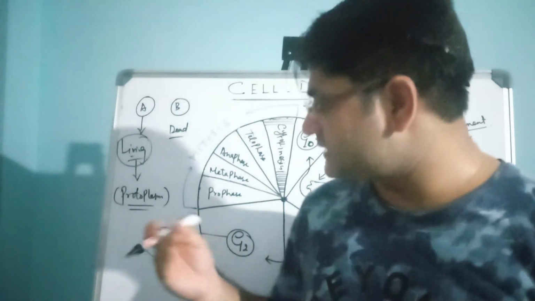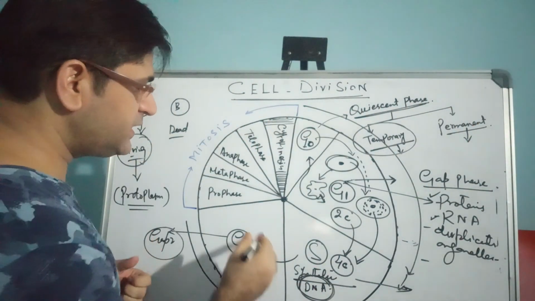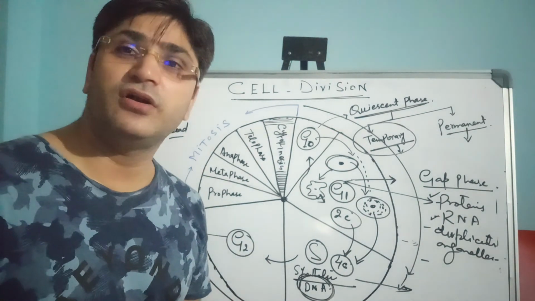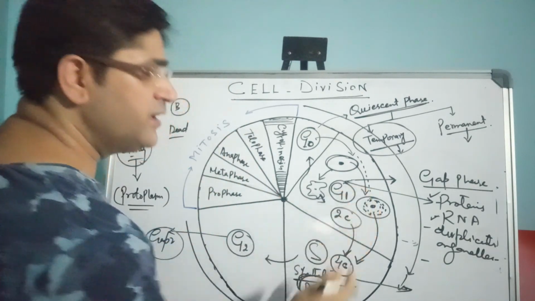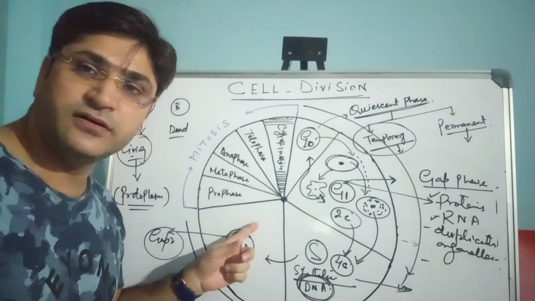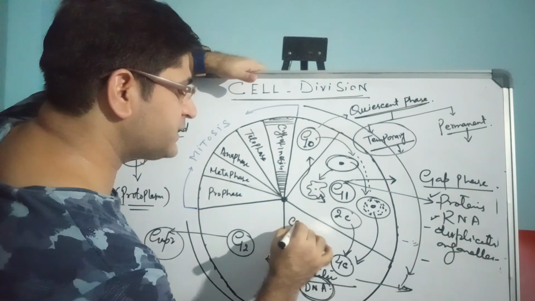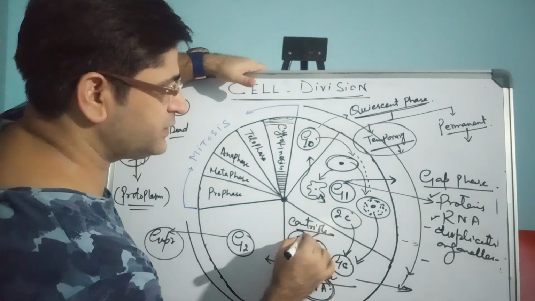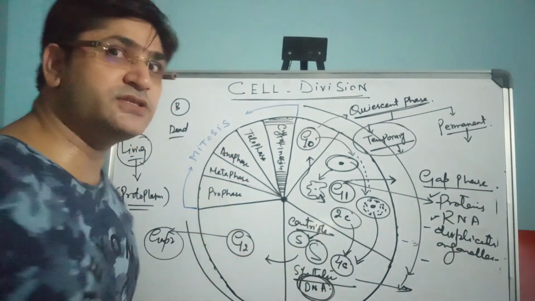The proteins get synthesized, RNA gets synthesized, and there is duplication of some major organelles like mitochondria and chloroplast. But remember the point, the centriole gets duplicated in the S phase, neither in the G1 phase nor in the G2 phase.